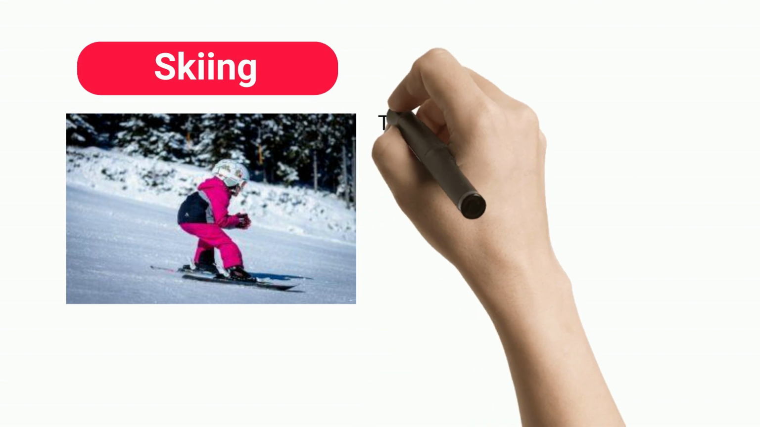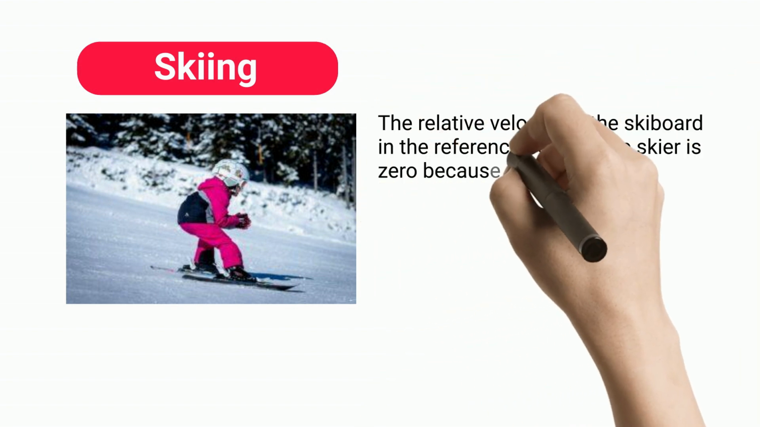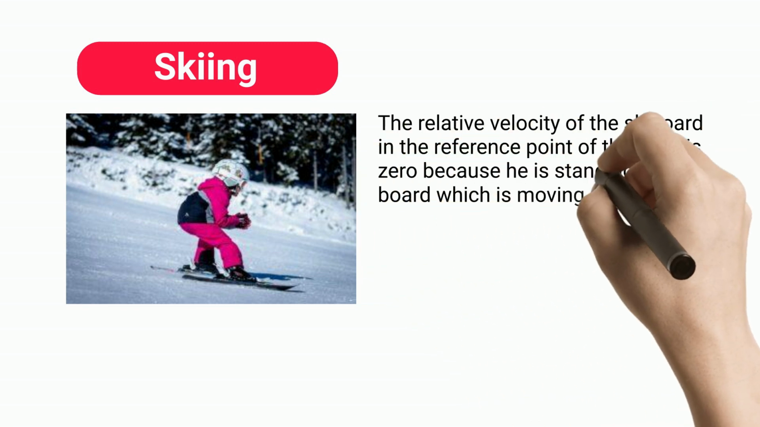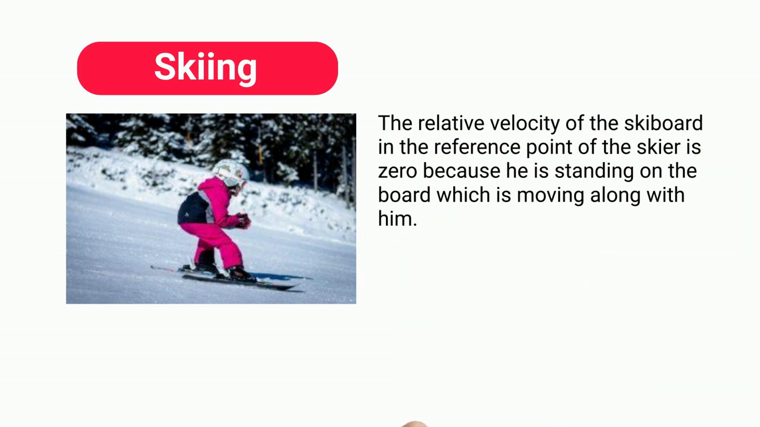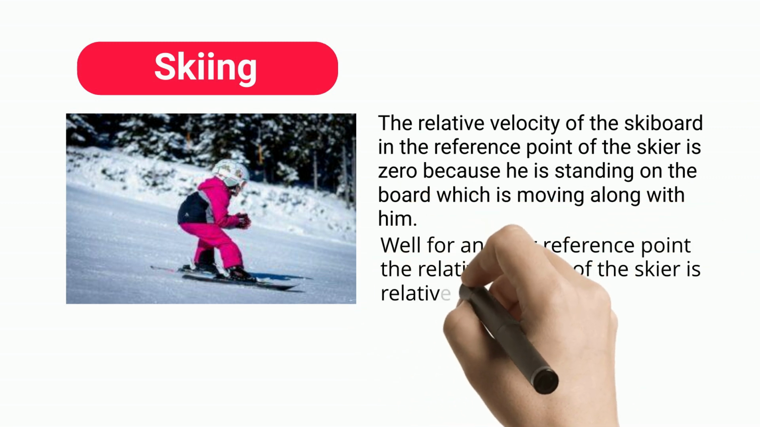Skiing. The relative velocity of the skiboard in the reference point of the skier is 0 because he is standing on the board, which is moving along with him. While for another reference point, the relative velocity of the skier is relative to the board.